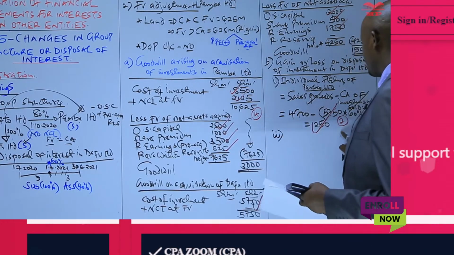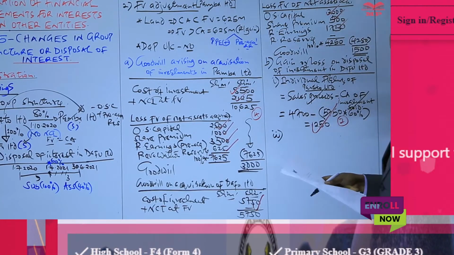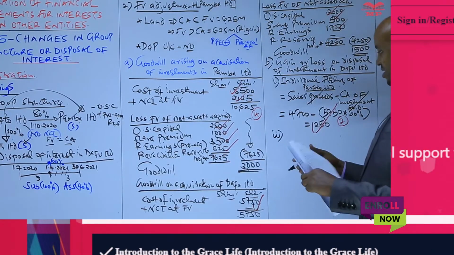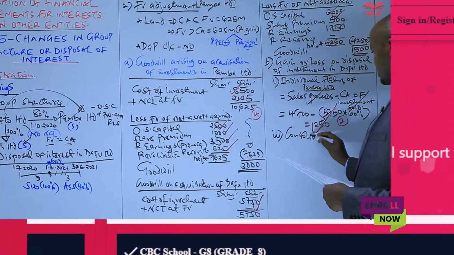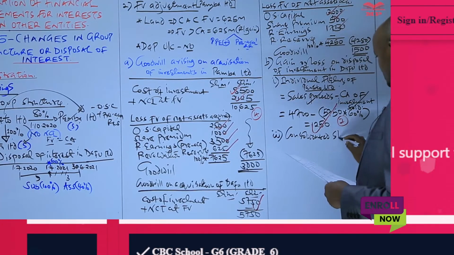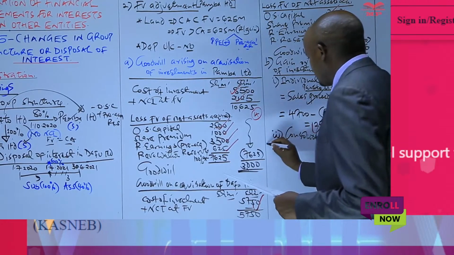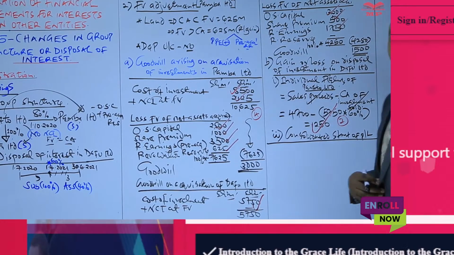Also in part B, we are required to compute the gain or loss as it will appear in the group account, in the consolidated statement of profit or loss. So this is now the gain or loss to be recognized in the group account.